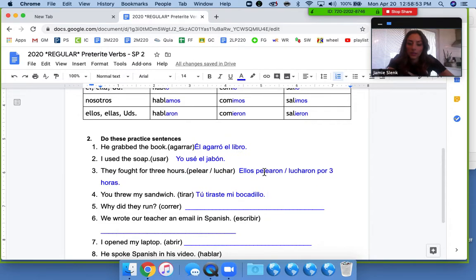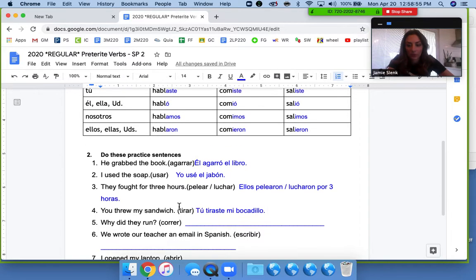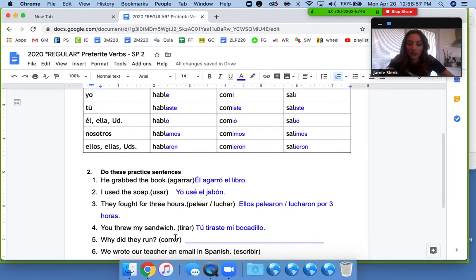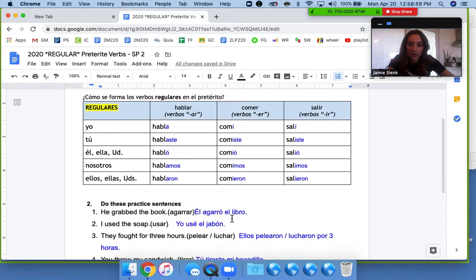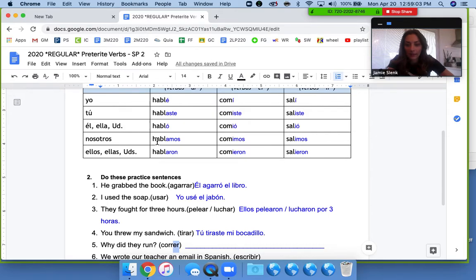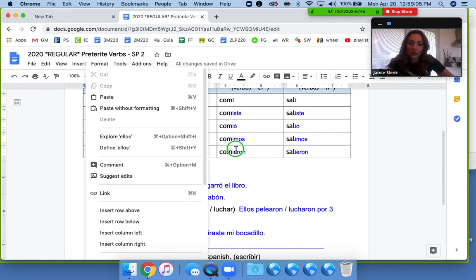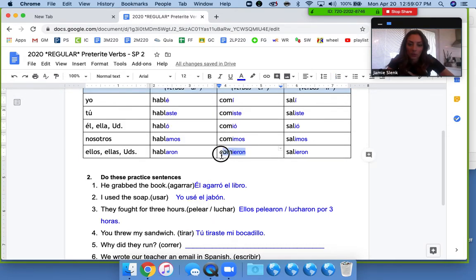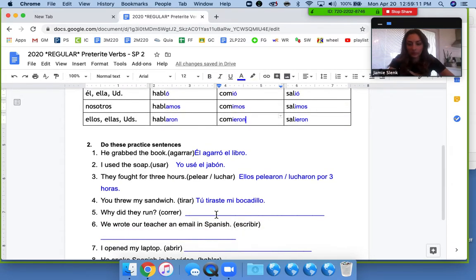All right, now we have an ER verb. Why did they run? So, correr is ER. Our ER example was comer, and it's they. So if we look over here, comieron was the example. So I know that the ending I need here is ieron. Porque ellos corrieron. Why did they run?